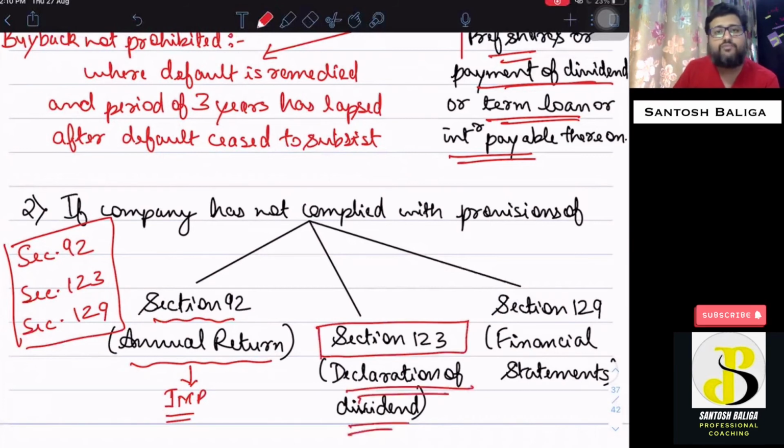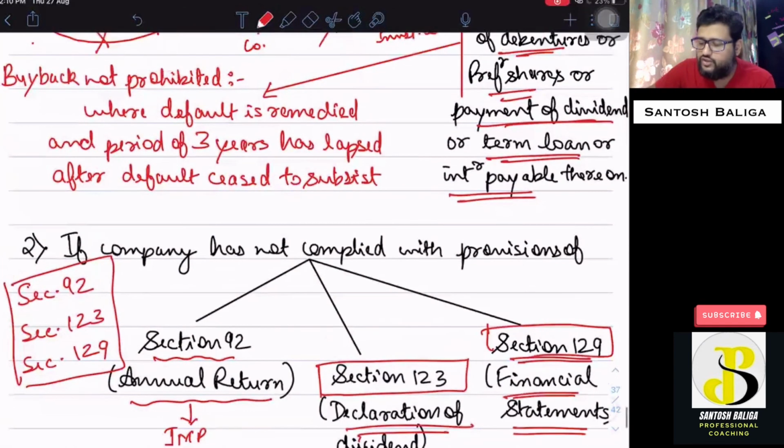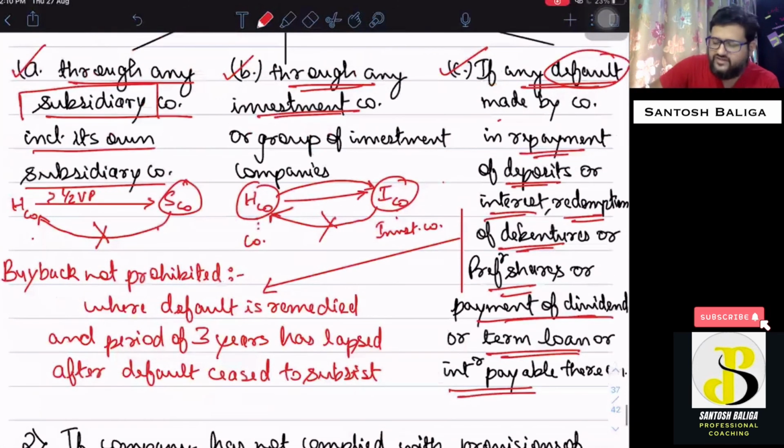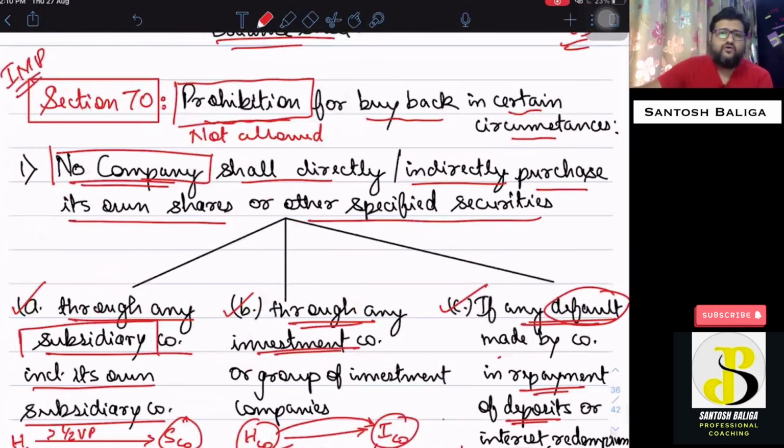So if the company does not comply with the provisions of declaration of dividend, that will also be a prohibition for buying back its own securities. A separate video on section 123, that is dividend, will be uploaded on my channel very soon, in this week itself. As well as section 129, which speaks about financial statements. If the company does not comply with the provisions of section 129, then the company will be prohibited from buying back its own securities. So I hope these points are clear to you. This is also an important section from a case study point of view. One of the sub questions in the case study might be related to these clauses.